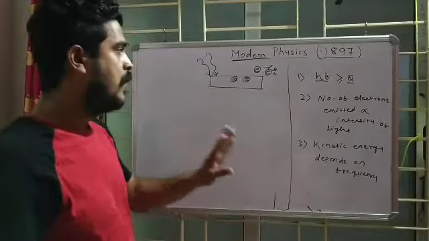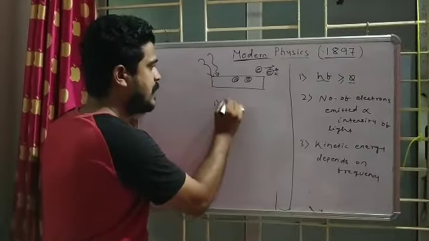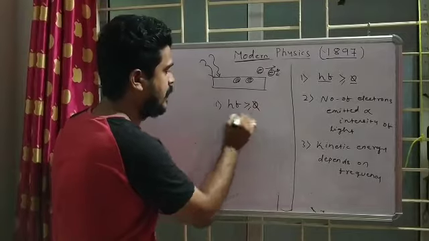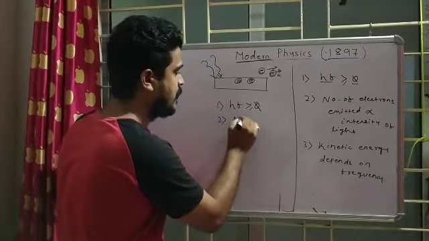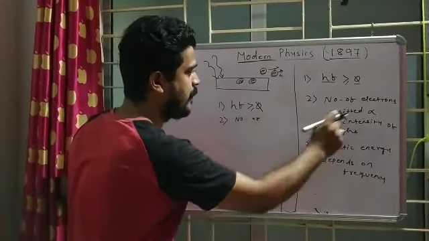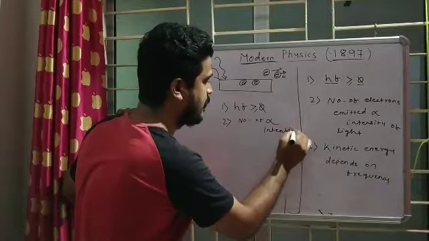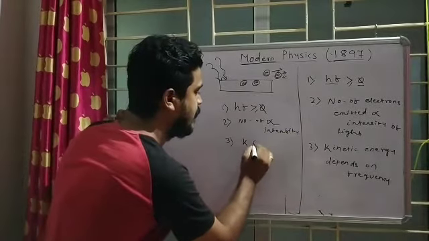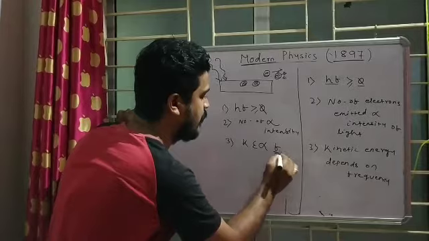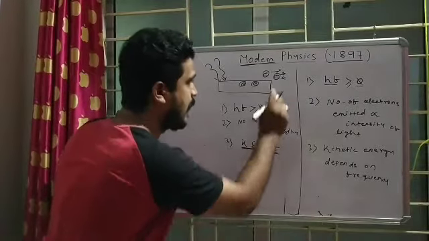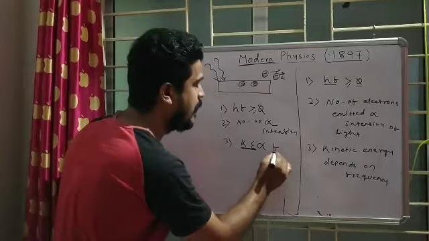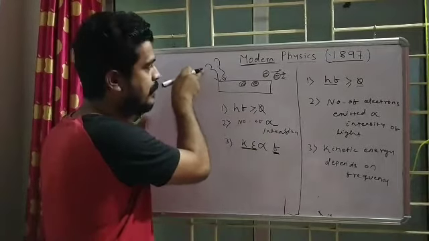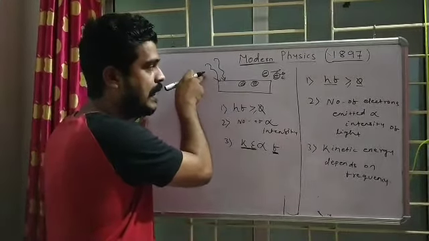So I can summarize like this. One is hf greater than or equal to phi. Second is the number of electrons directly proportional to intensity. And third is kinetic energy directly proportional to frequency. And whose kinetic energy? The kinetic energy of this electron. And whose frequency? The frequency of the incident light. If the frequency of the incident light is more, the kinetic energy of the electrons leaving will be more. Okay. So these three basic things you have to remember.